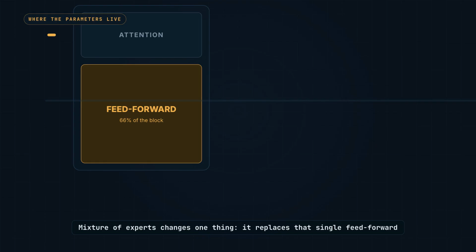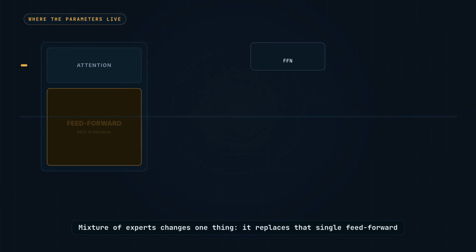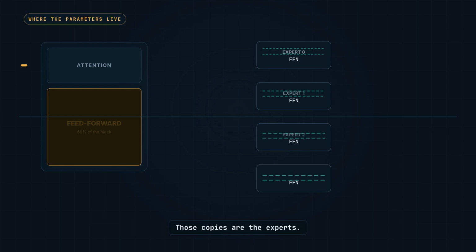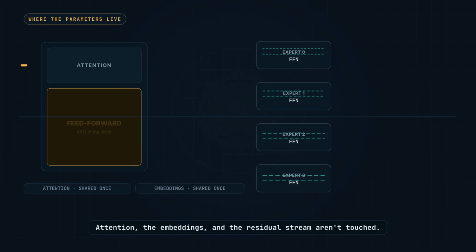Mixture of experts changes one thing. It replaces that single feed-forward network with several parallel copies, each with its own weights. Those copies are the experts. Attention, the embeddings, and the residual stream aren't touched.